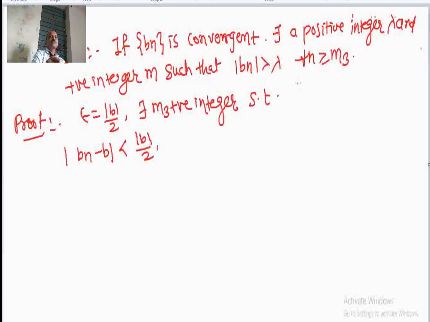Here we have taken sequence is convergent, therefore limit of bn equal to b suppose, and this is for all n greater than equal to m3.